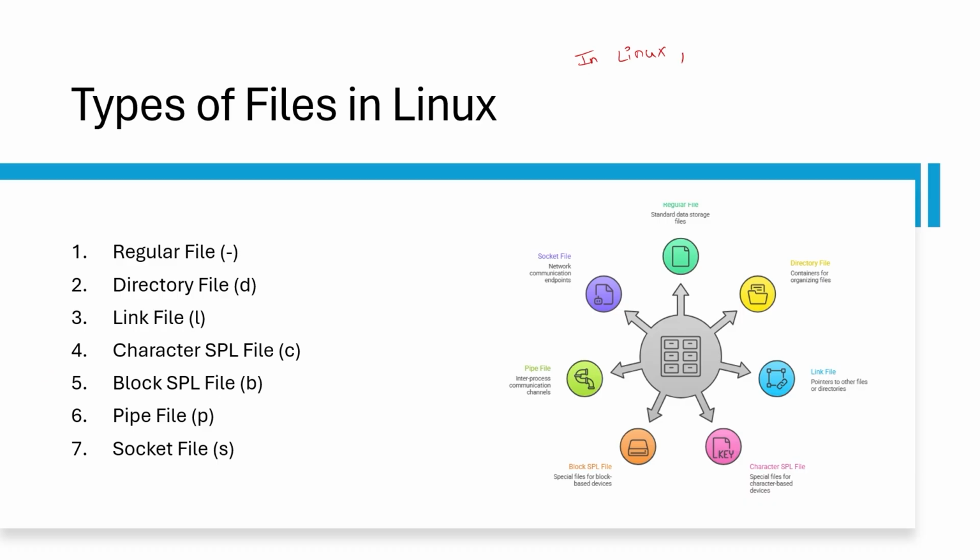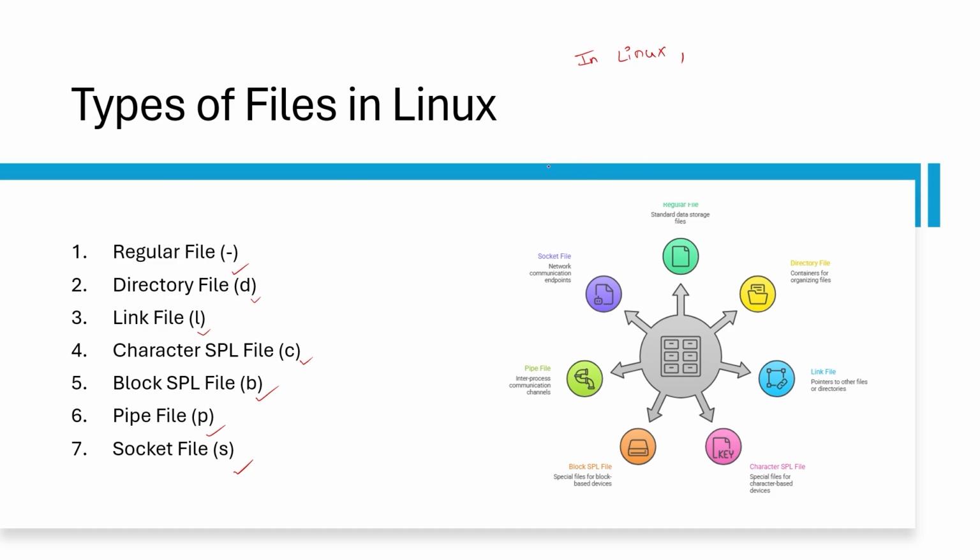Regular file, directory file, link file, character special file, block special file, pipe file, and socket file. These are the 7 types of files in Linux. If you create any file, we have created so many files up to now, like .c and .cpp, those files come under one of these types.